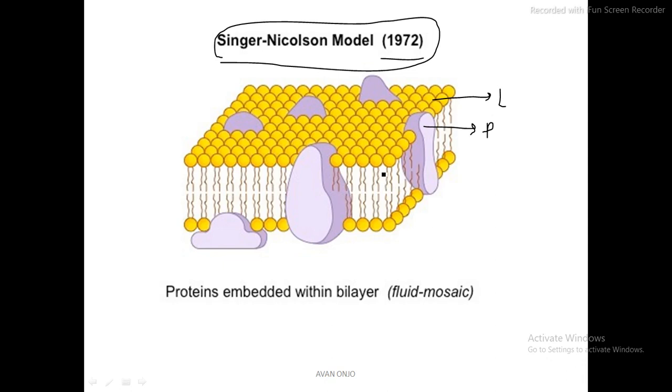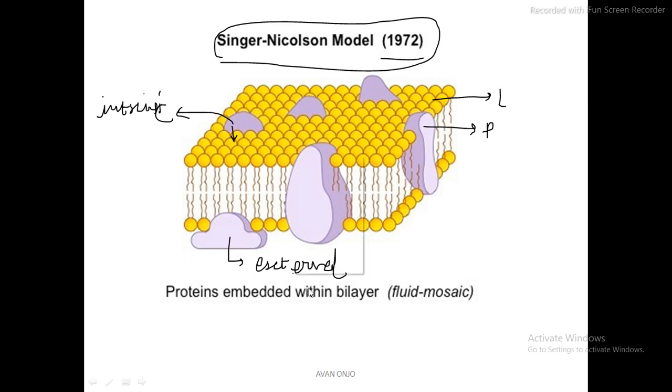Now what does this say? It says that there are glycoproteins also present here. There are intrinsic and extrinsic proteins. Some proteins protrude inside the membrane, embedded in it; these are the intrinsic proteins. The other kind of protein is on the outside; these are the extrinsic proteins.